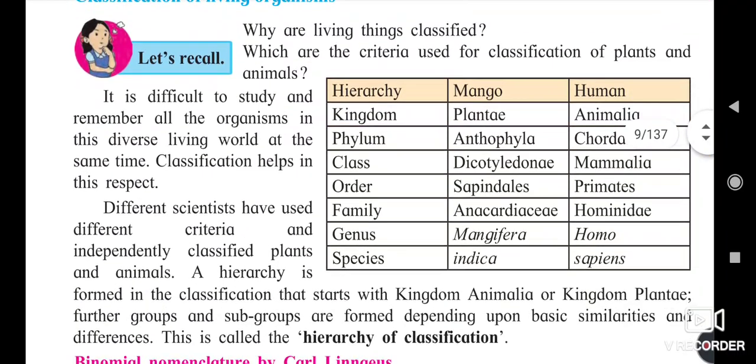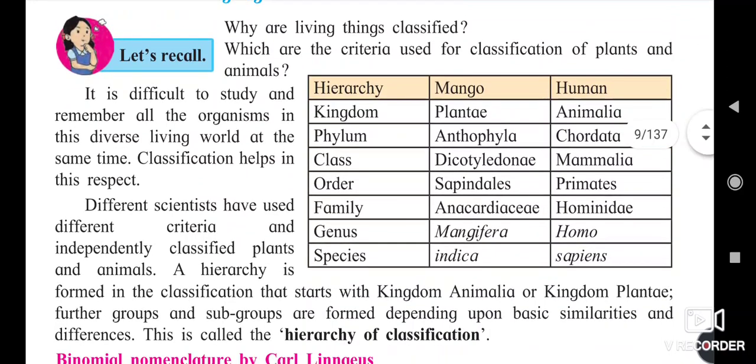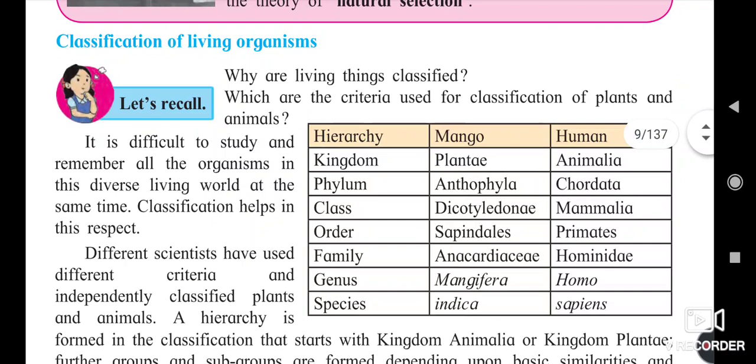Here in this table, this is a way of knowing the characteristics of a plant. The hierarchy is kingdom, phylum, class. Here we have the information about mango and human.